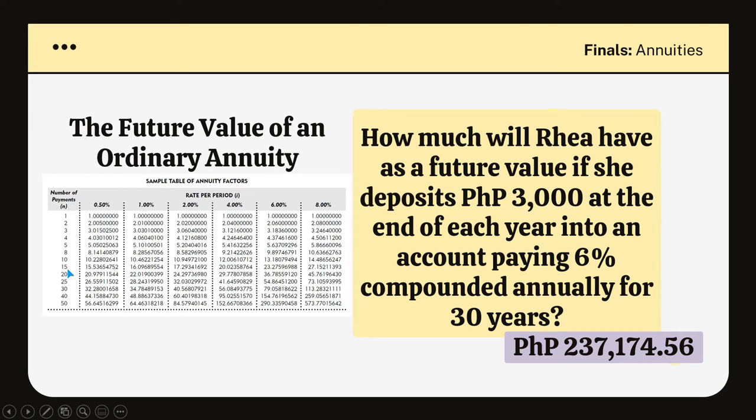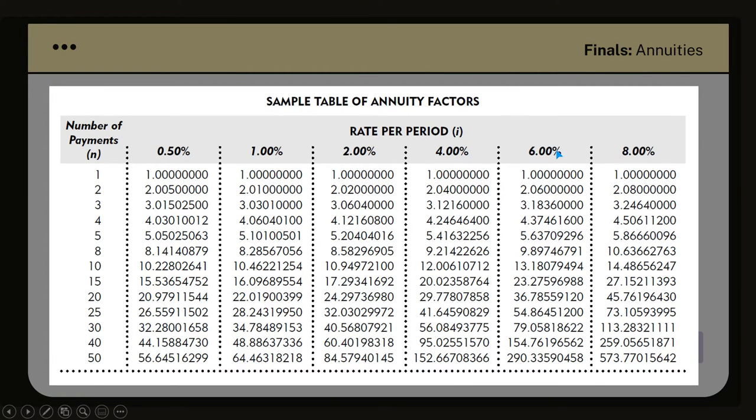This would be the number of payments, and this is the interest. So in our case, we're going to use 6%. The number of payments will be 30 because you're going to pay one time per year. And therefore, our rate per period, or i, would be